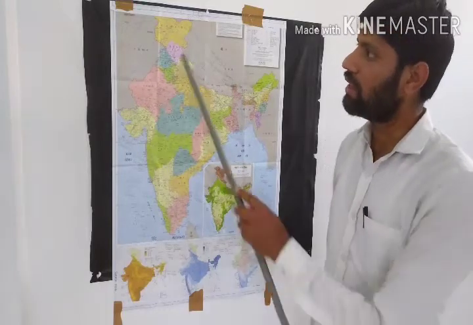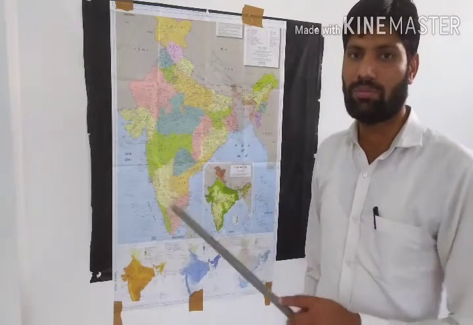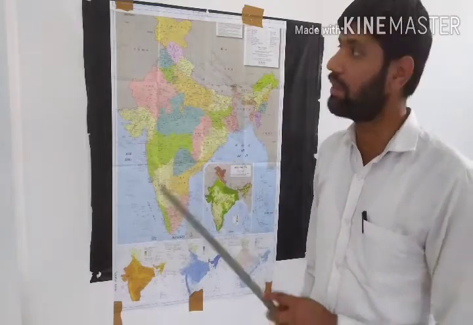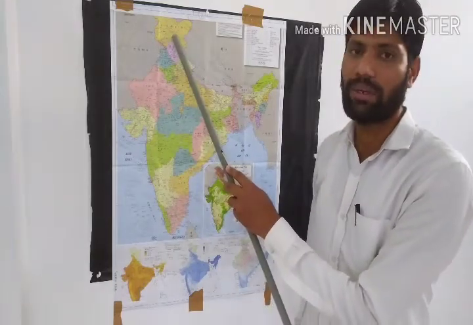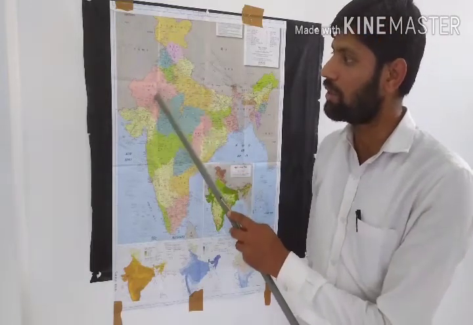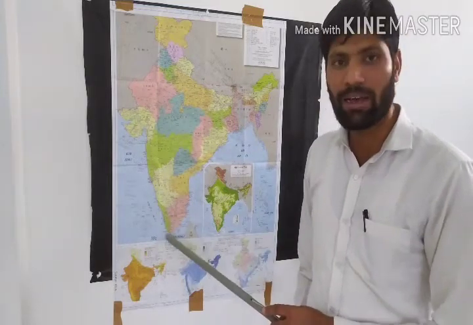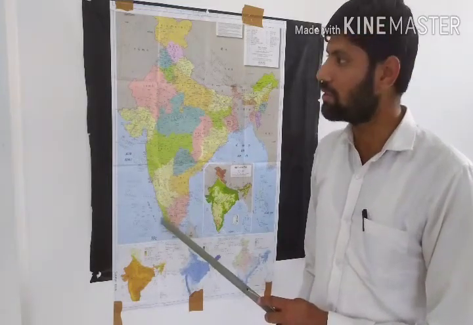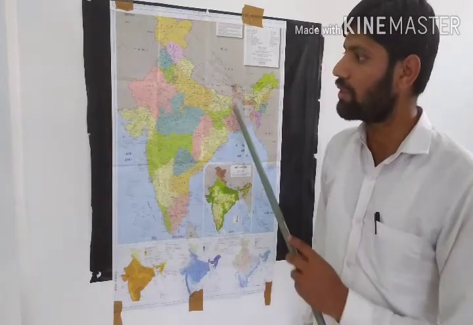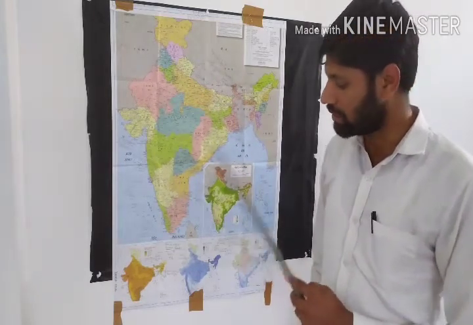Now see that there are different habitats or different qualities of habitat or environment. There is a different kind of habitat in Jammu Kashmir, where mainly snow is there. If we talk about Rajasthan, then desert is there. If we talk about Kerala, then we can say coastal area is there. So there are different kinds of habitat also, along with culture and other things.